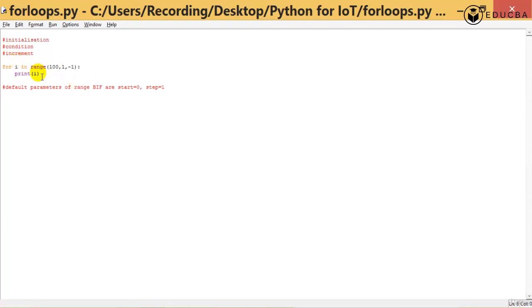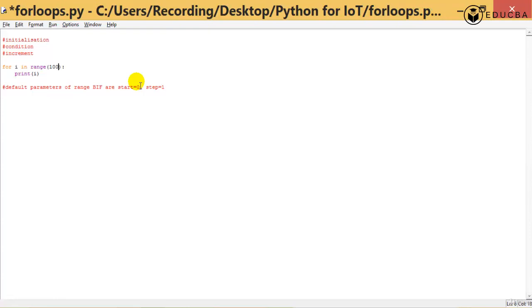Again, if I say I want to print all the even numbers up till 100, say I take n from the user. I'm going to say input, enter the max range you need, and of course I'm going to say int.